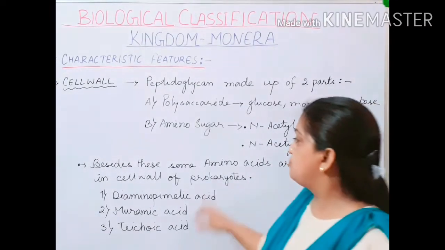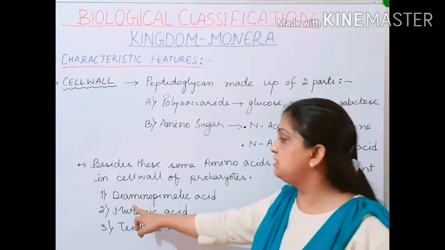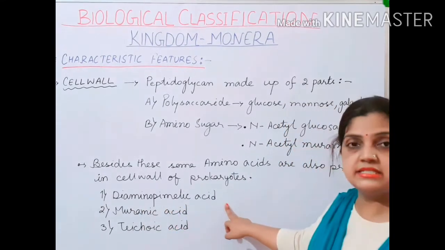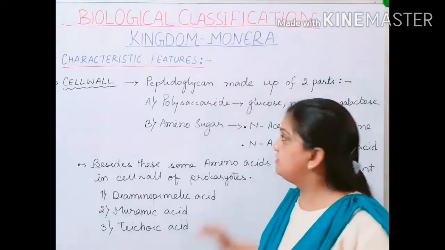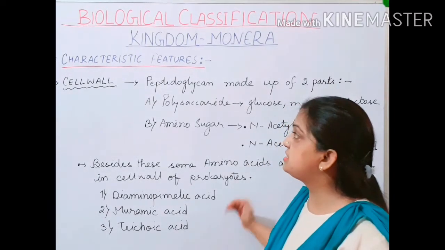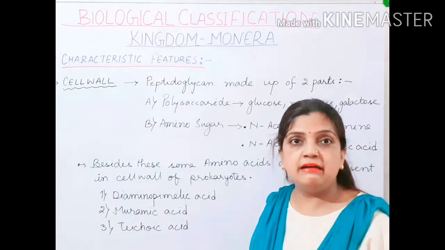So what are the types of amino acids? They are diaminopimelic acid, muramic acid and teichoic acid. Children, this is what the cell wall of the organisms of Kingdom Monera bears.